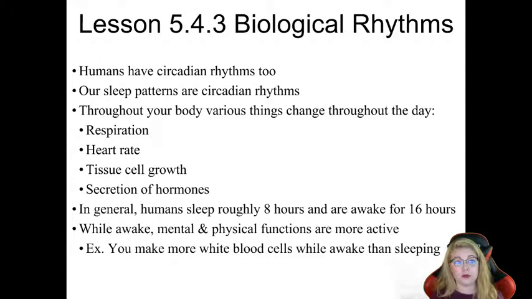If you go back, we talked about the pineal body or the pineal gland in your brain. We said that plays a role in your sleep-wake cycle, that one of the hormones produced by your pineal gland is melatonin. You may have heard of melatonin because it's like the sleepy hormone. It's what helps us get drowsy at night so that we're able to fall asleep.